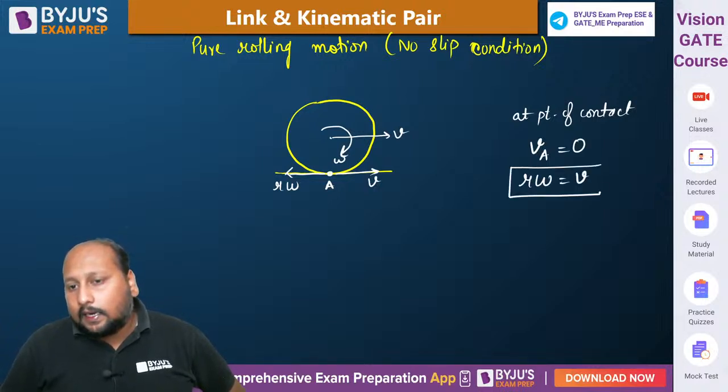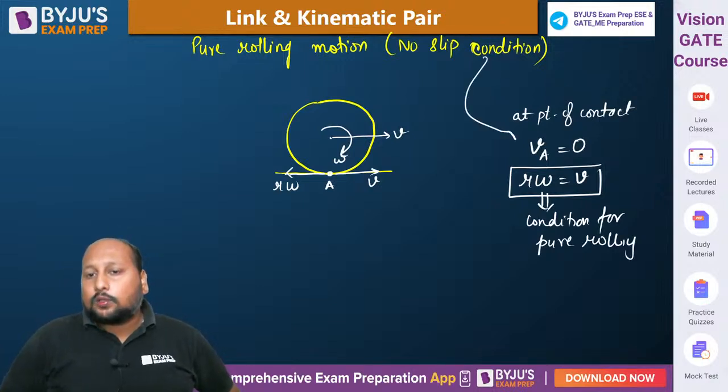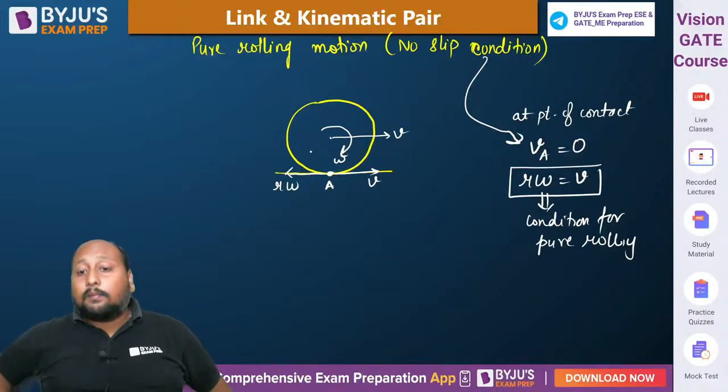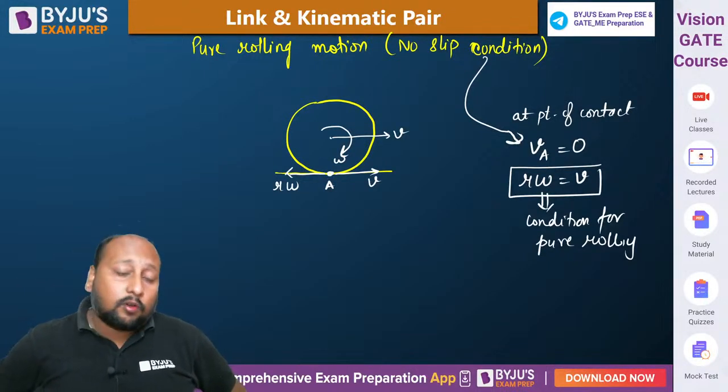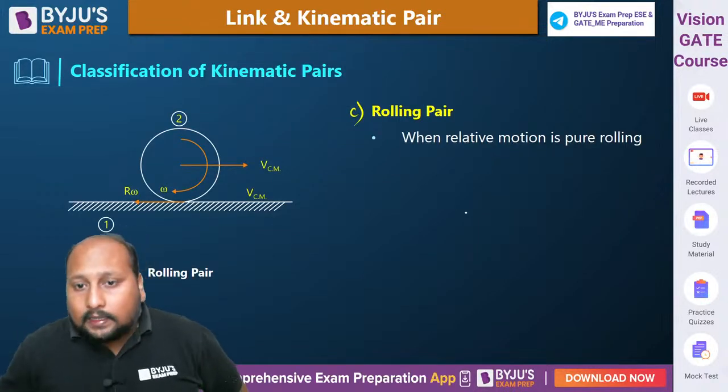So this is the condition for pure rolling. Because at the point of contact there is no slip condition, that means at point A there must not be any velocity, so v must be equal to r omega. So this is the condition. Now coming back to our discussion, between two links, if you have a relative motion which is pure rolling, that kind of pair we can call a